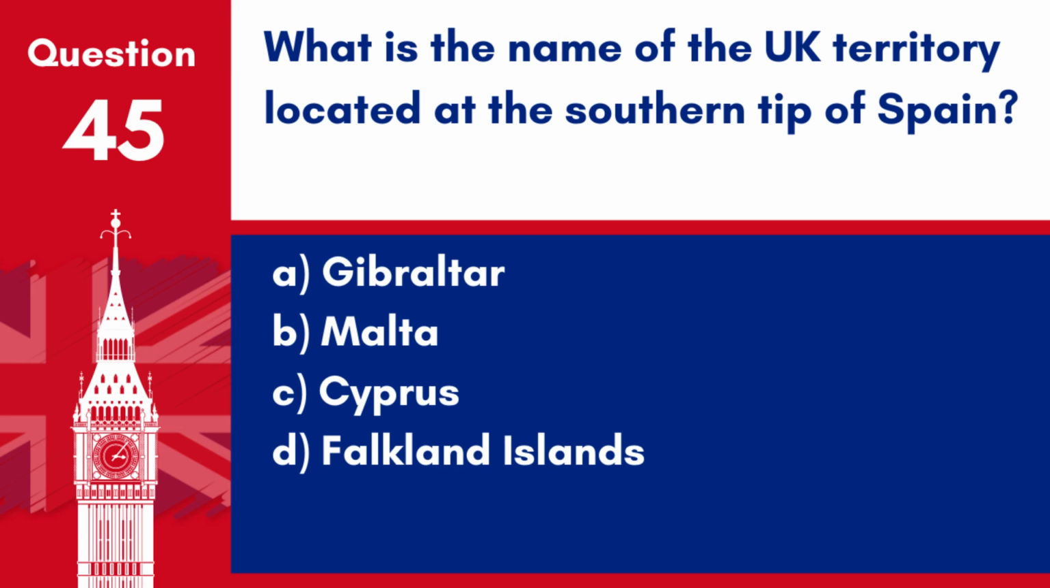Question 45. What is the name of the UK territory located at the southern tip of Spain? A. Gibraltar. B. Malta. C. Cyprus. D. Falkland Islands. Answer: A. Gibraltar. Gibraltar is a British overseas territory located at the southern tip of Spain.